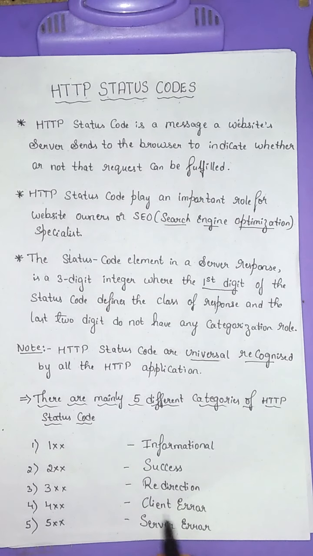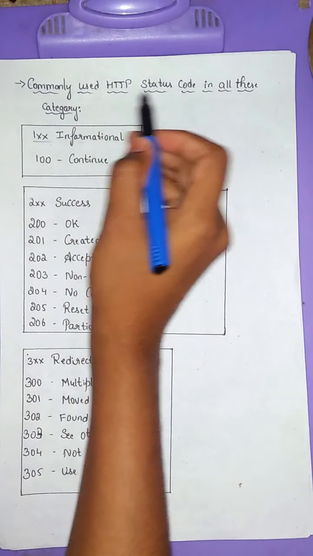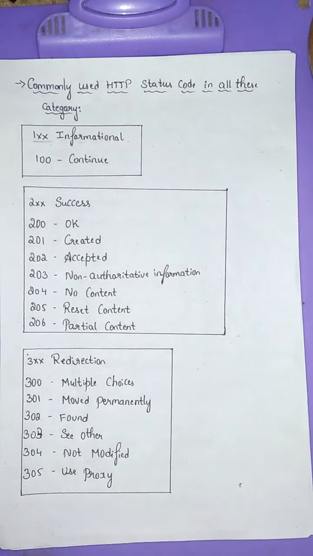Fourth one, 4xx, client error. It means the request contains incorrect syntax or cannot be fulfilled. Finally, 5xx, which means server error. It means the server failed to fulfill an apparently valid request. So, now let's check the commonly used HTTP status codes in all these categories.